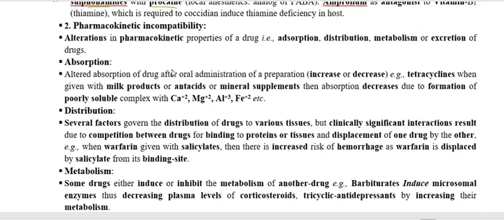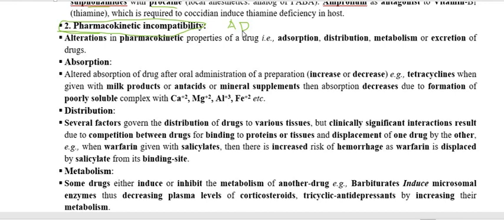Likewise, sulfonamide and procaine, which we are not going to discuss in much detail. Now we have to go through the last type of incompatibility, that is pharmacokinetic incompatibility. In this type of incompatibility, as we know, pharmacokinetics is the absorption, distribution, metabolism and excretion of a drug.